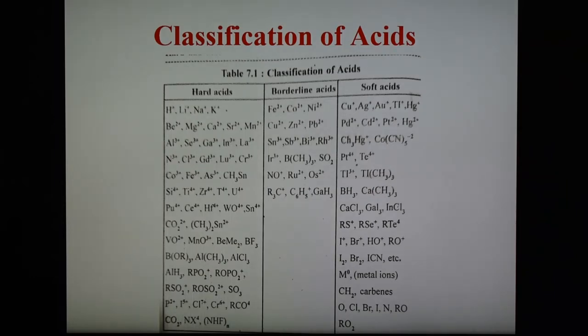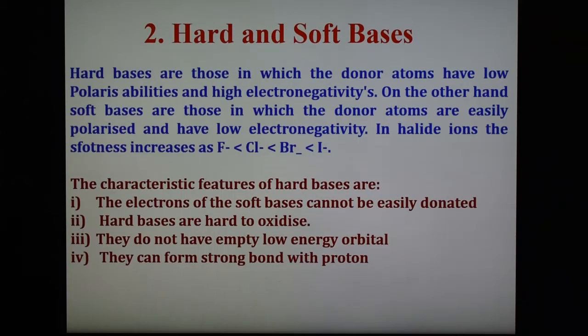Another concept is also there, and that is known as hard and soft bases. Hard bases are those in which the donor atom have low polarizability and high electronegativity. They are highly electronegative. On the other hand, soft bases are those in which the donor atoms are easily polarized and have low electronegativity. So depending upon their electronegativity, one have high electronegativity, other have low electronegativity. In halide ions, the softness increases from fluoride to the iodide as the size increases.